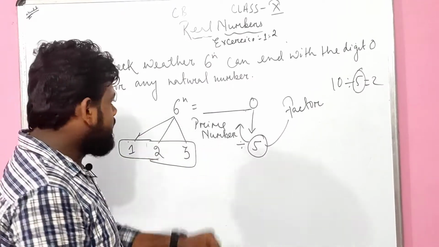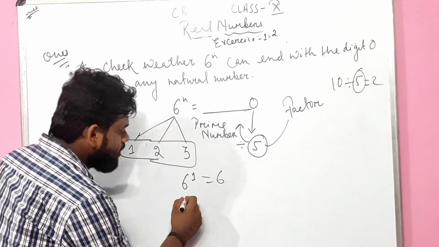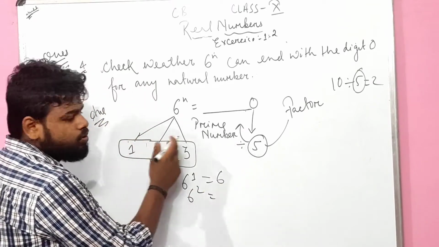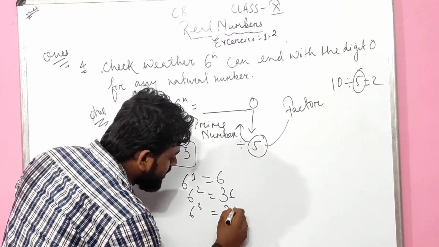All right. See, if I find 6 to the power 1, what do I get? 6. If I do 6 to the power 2, what shall I get? 36. If I do 6 to the power 3, I will get 216.